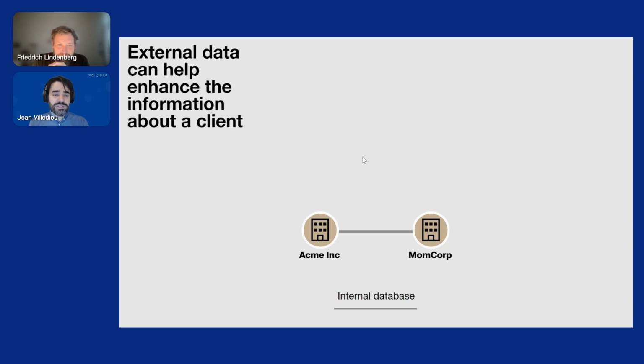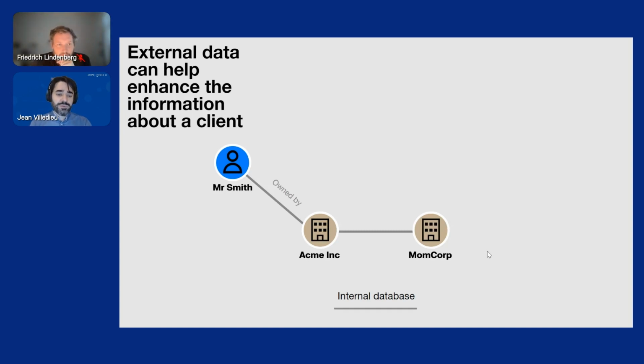Here we are going to see an example of how external data can help enhance the information about a client. You can see two organizations, Acme Inc. and Mom Corp, and the information that we have about these companies is based on internal data. If we just use this internal data, it sounds like both companies are good business and don't represent a big risk.